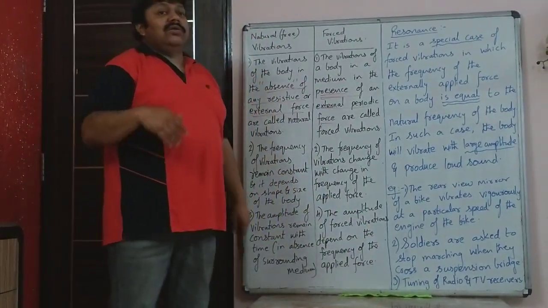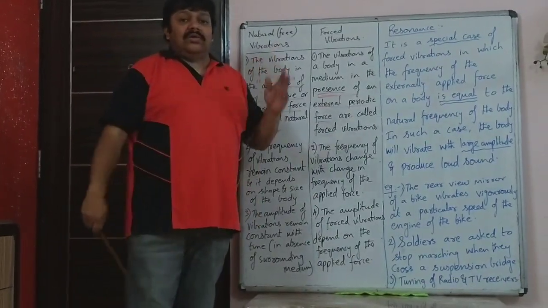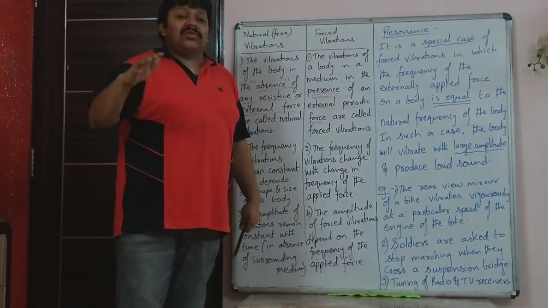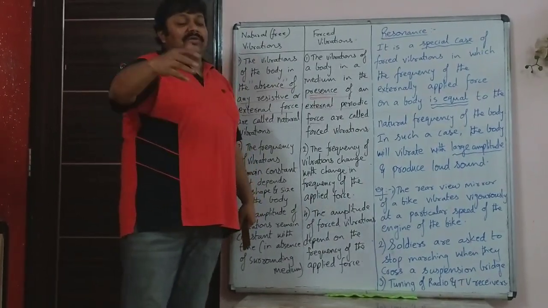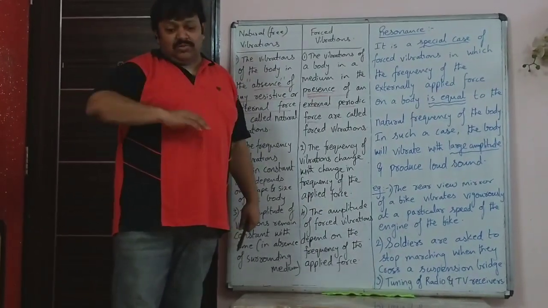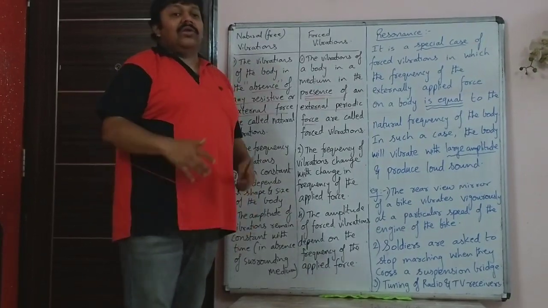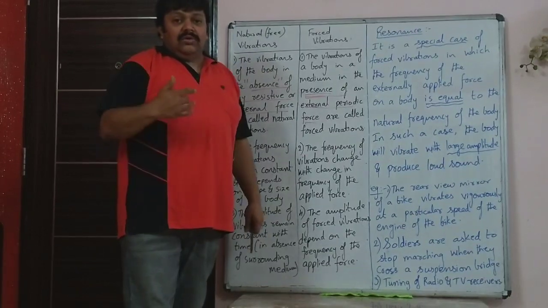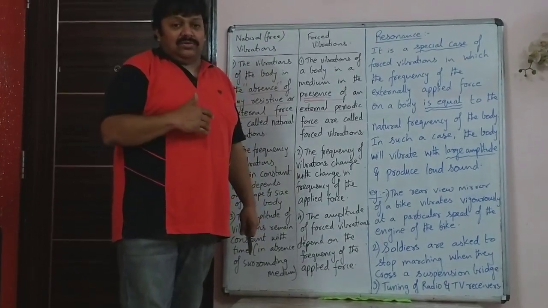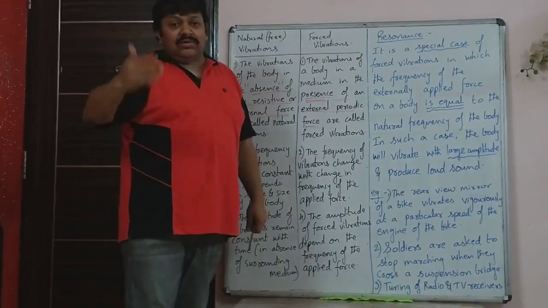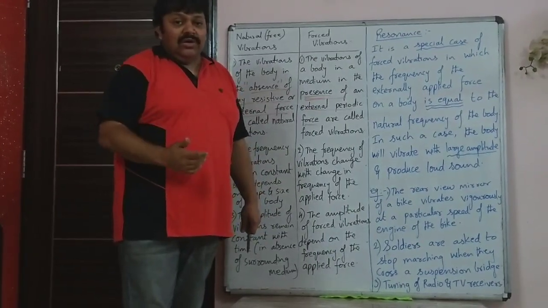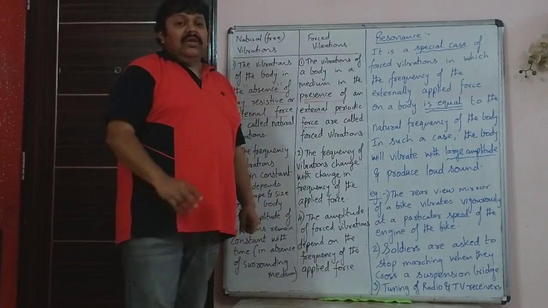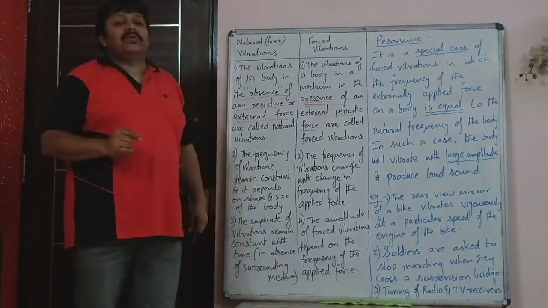Then there was an incident long back in the 18th century in Europe when soldiers were crossing a makeshift suspension bridge. See, sometimes the soldiers have to cross over small streams or rivers, so they make a temporary bridge and then they cross over. People didn't know about this, and that time the soldiers started marching on the bridge, and suddenly the bridge collapsed and some soldiers fell inside the water. This happened due to resonance actually.